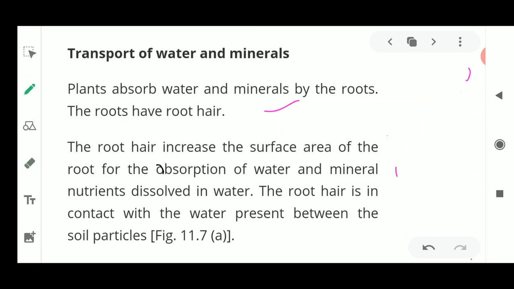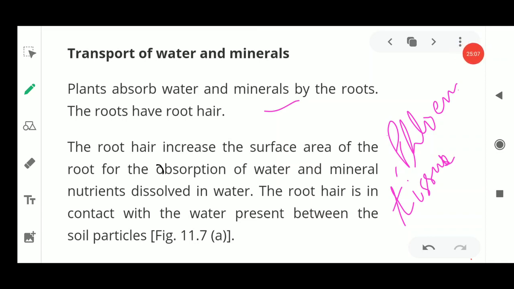So this is known as phloem. Phloem and xylem are the two tissues. These are vascular tissues. Now what are these tissues? We have studied cells. A cell is the basic structural and functional unit. Similarly, tissues are groups of cells performing one function, meaning the cells of a particular area function in a similar way.